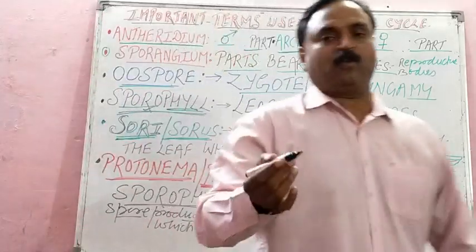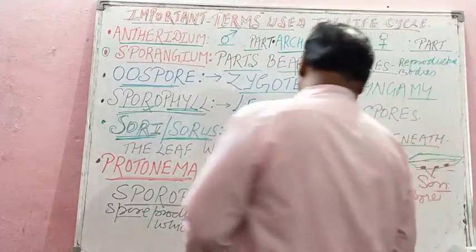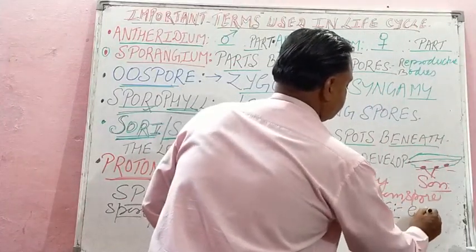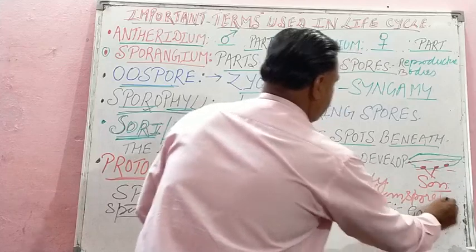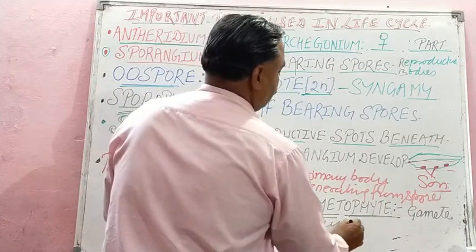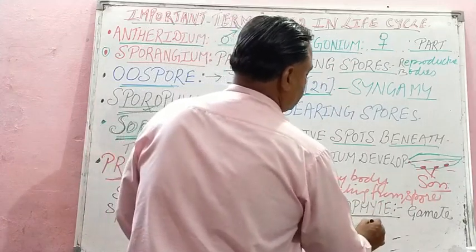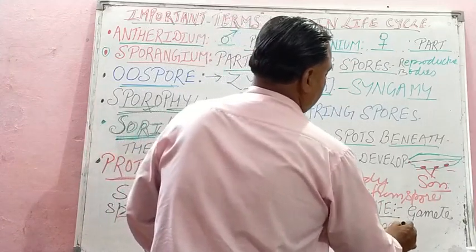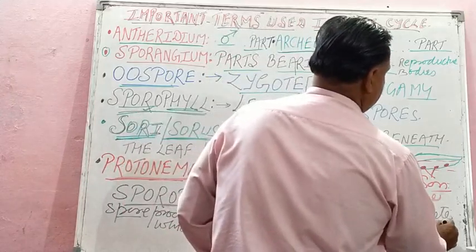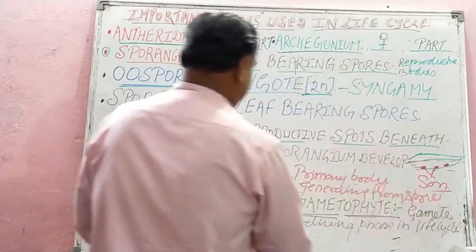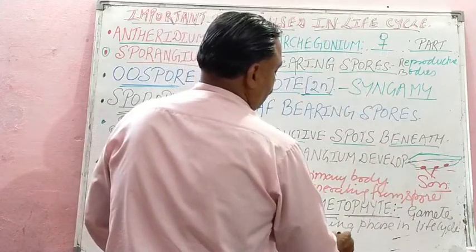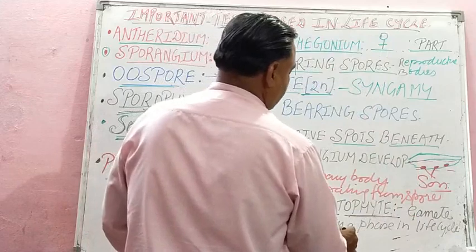Similarly, what will be gametophyte? As the name suggests, gametophyte is the gamete producing phase in the life cycle, which is haploid. This line you are going to use in the haplontic life cycle.